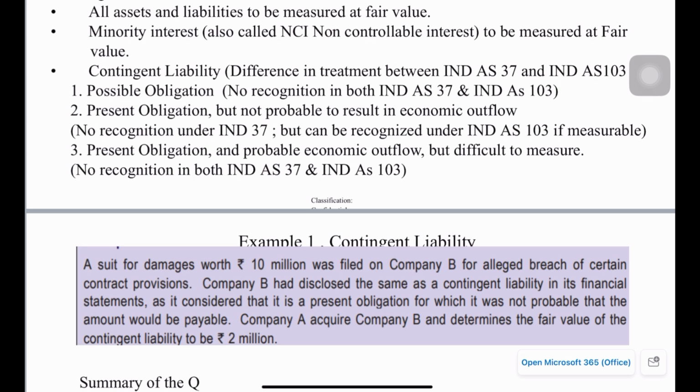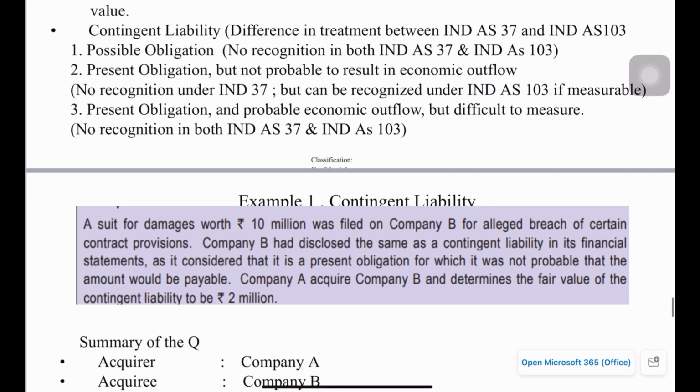But if you have a present obligation, but it is not probable to result in any economic outflow, then under Ind AS 37 this need not be recognized. Under Ind AS 103, in case the probable economic outflow can be measured, that needs to be accounted as a liability. So that's the only difference. And for the third point, if there is a present obligation but it's unable to predict the future economic outflow, then in both cases there is no need to recognize.